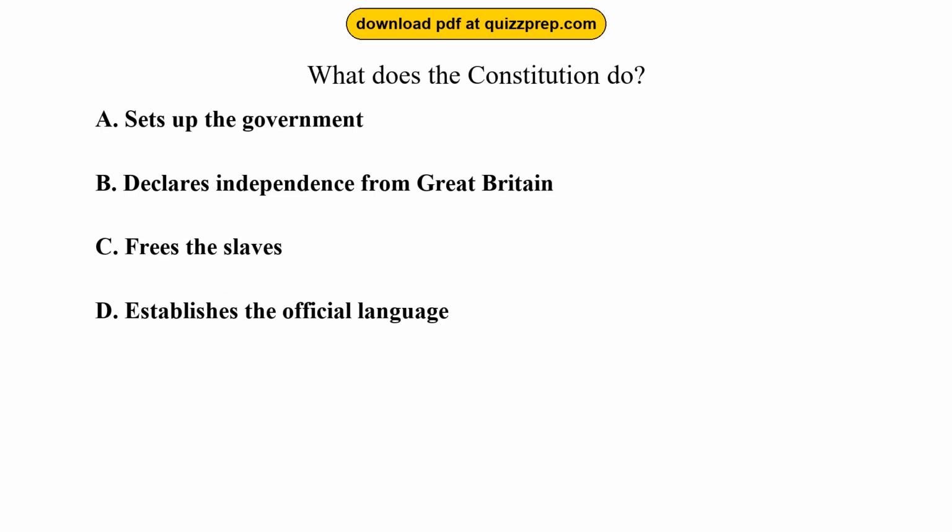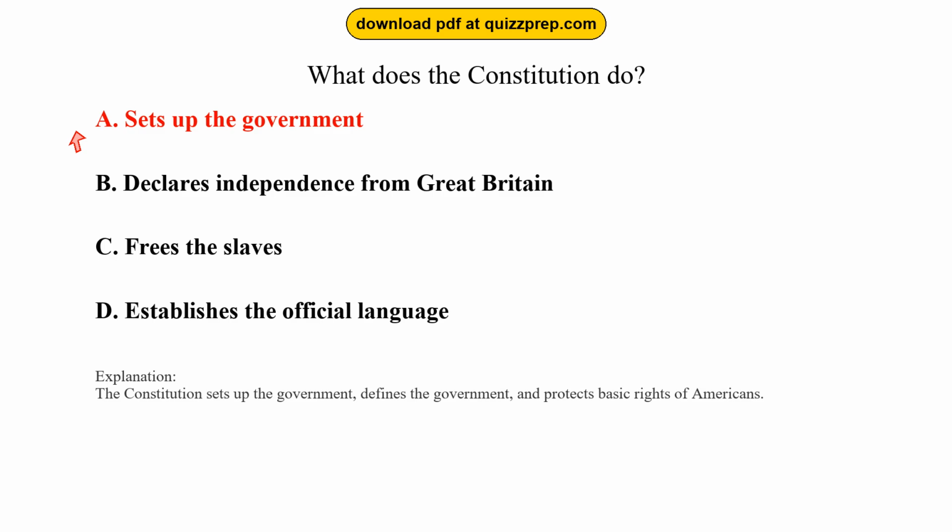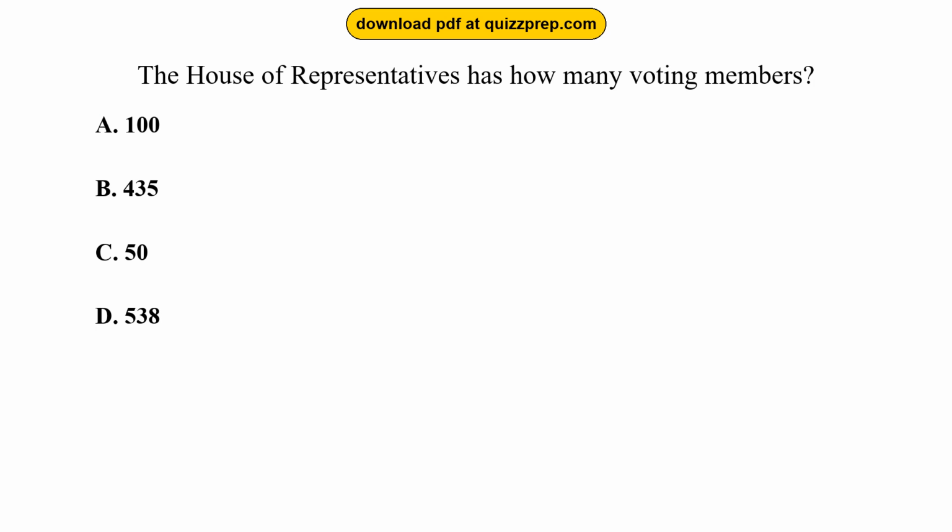Question 62. What does the Constitution do? Option A, sets up the government. Option B, declares independence from Great Britain. Option C, frees the slaves. Option D, establishes the official language. The correct answer is option A, sets up the government. The Constitution sets up the government, defines the government, and protects basic rights of Americans. Question 63.